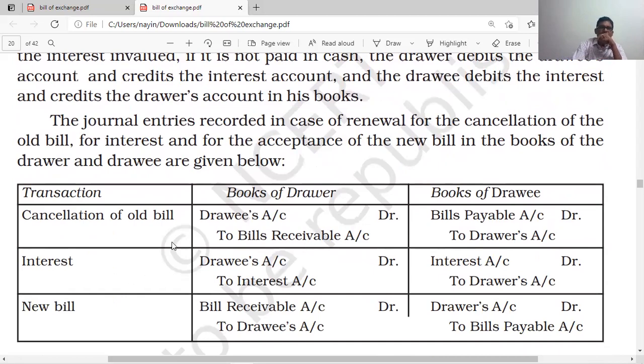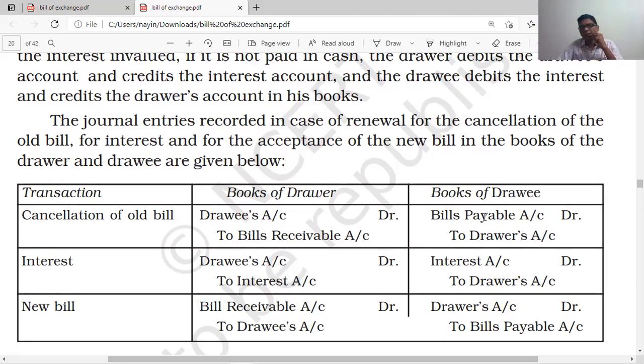So for cancellation of the bill, drawee account debited to bills receivable account. When interest is charged, drawee account debited to interest account. When the new bill is received, bills receivable account to drawee account. So this is a dishonor of bill, drawee account debited to bills receivable, due to renewal and interest. Interest is income to the drawer, and the drawee account is debited.